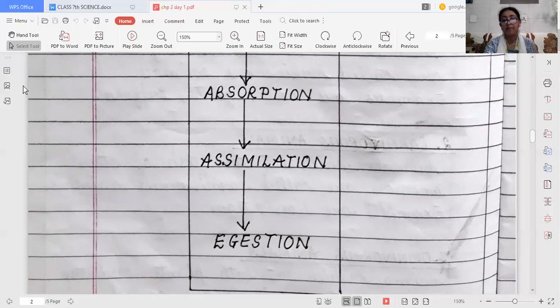Now, the fifth step is egestion. Egestion means whatever undigested part is there will be removed out of the body. It is known as egestion. Again, it is the process of removing undigested food materials from the body in the form of feces. It is known as egestion.